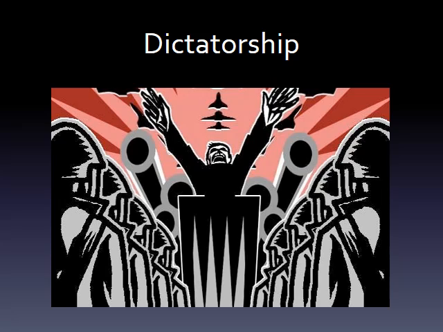So in a monarchy, the children will typically replace their parents, while in a dictatorship, the dictator can appoint anyone they want to replace them afterwards. But like an absolute monarchy, the dictator has all the power to control every aspect of the government.